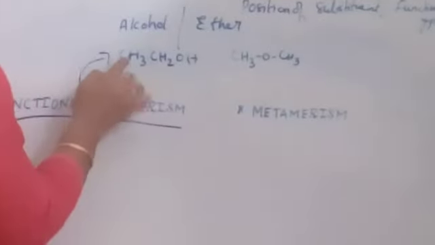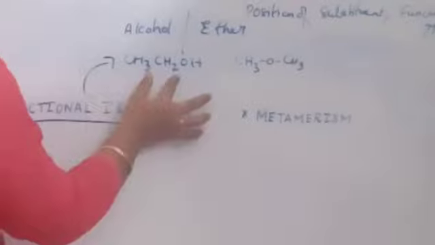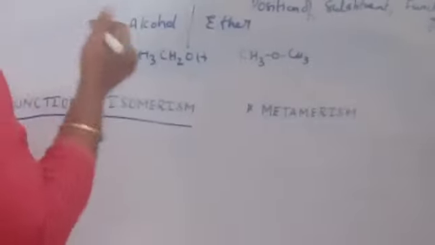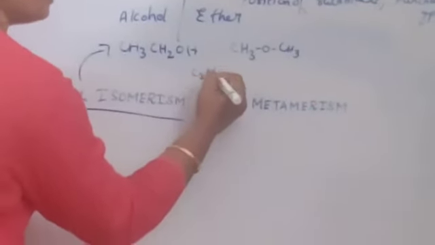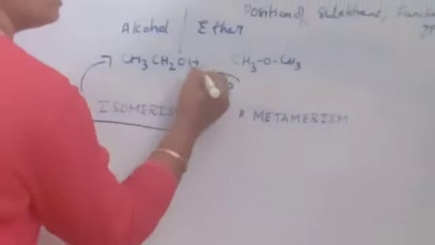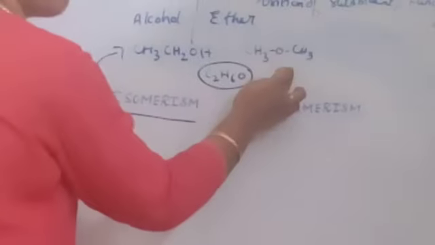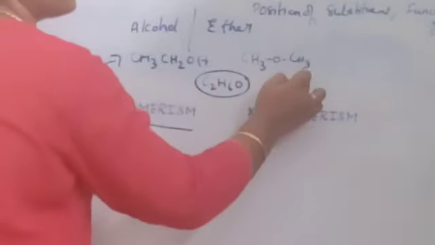Now let us see the molecular formula of both. How many carbons? 2 carbons here, and here also 2 carbons. How many hydrogens? 6 hydrogens and 6 hydrogens, and 1 oxygen. So what is the molecular formula for both? It is C2H6O. This is the molecular formula for both the compounds that I have put here. This is ethanol. This is dimethyl ether.